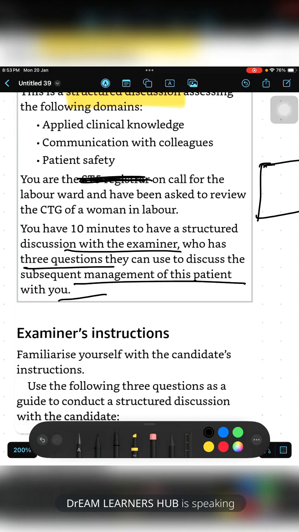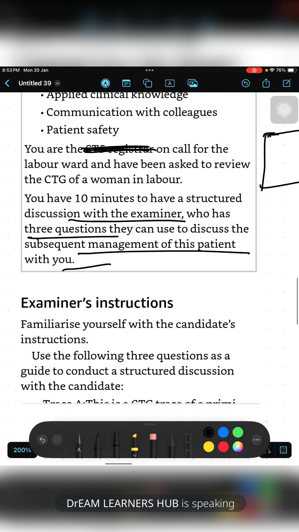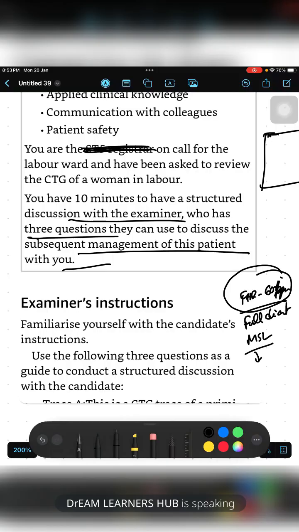They will show you a CTG and ask, have you read the CTG? Yes, this patient is at full dilatation with meconium stained liquor. Now the CTG is like this, with a fetal heart rate less than 60. Then what will you do? The patient is on full dilatation with meconium stained liquor, and the fetal heart rate is 60. Then you will immediately expedite the delivery with forceps or ventouse, because there is fetal distress and already full dilatation with +2 station.